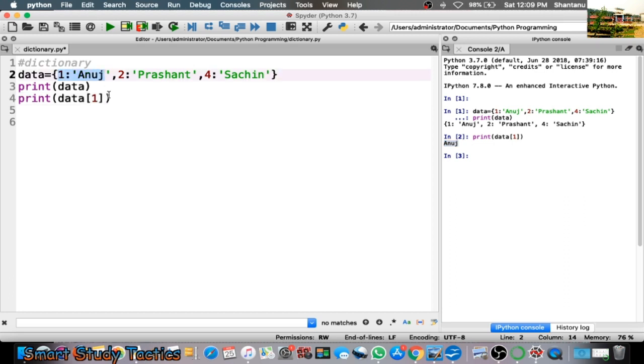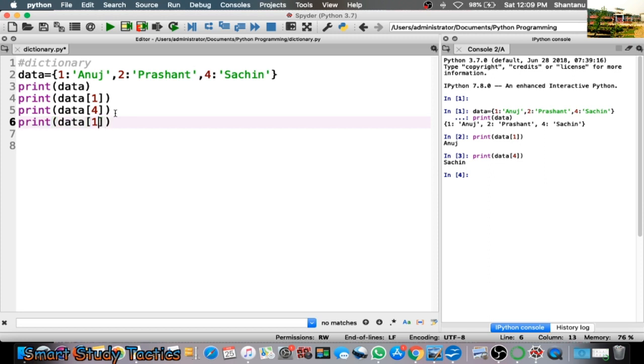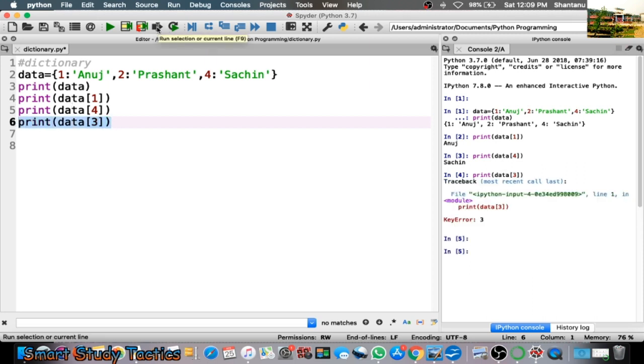1 is Anuj. Now I'm copying this one, so I will save time. If I call 4 here, it will give Sachin. I think it is clear to all of you. Now what will happen if I call 3? As you can see, 3 is not there. If I call 3, it will show an error because it is not in the index.